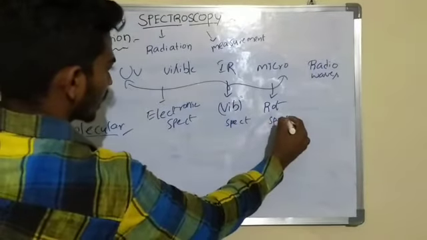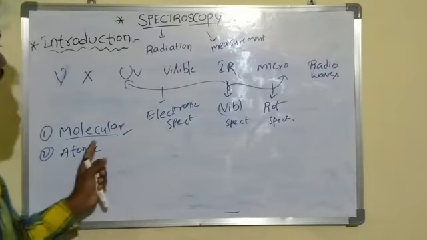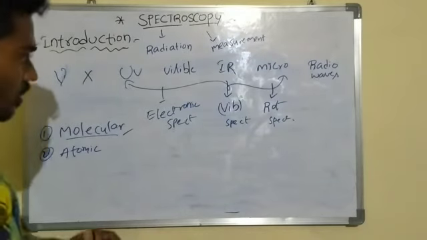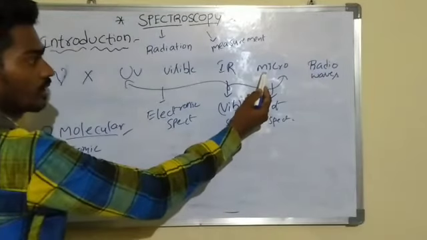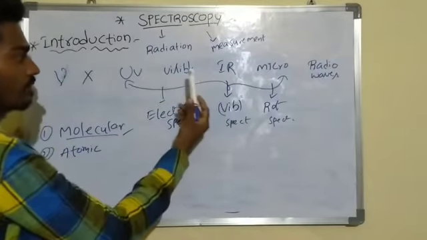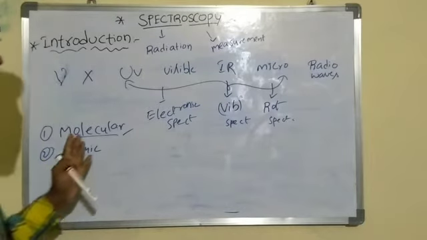These are the molecular spectroscopy, using microwave, infrared and UV visible radiations.